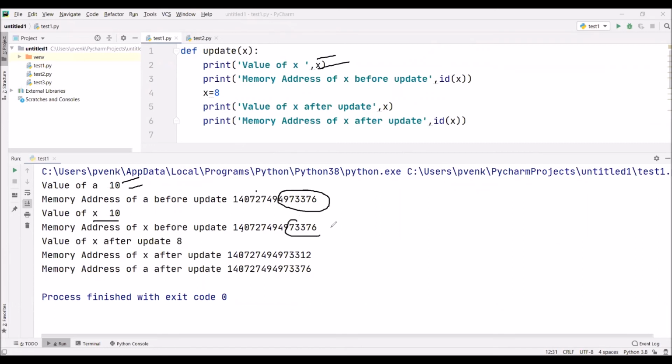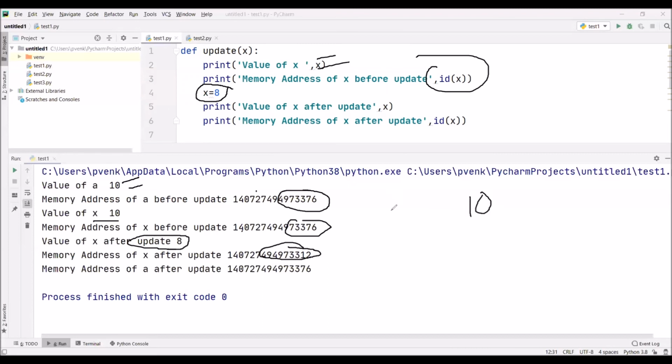The address of x is same as the address of a, because they both are tagging to the same value. Now we have changed the value of x to 8. Because we have changed the value of x to 8, the address of x is changed to a new value 312. That's what we are saying.